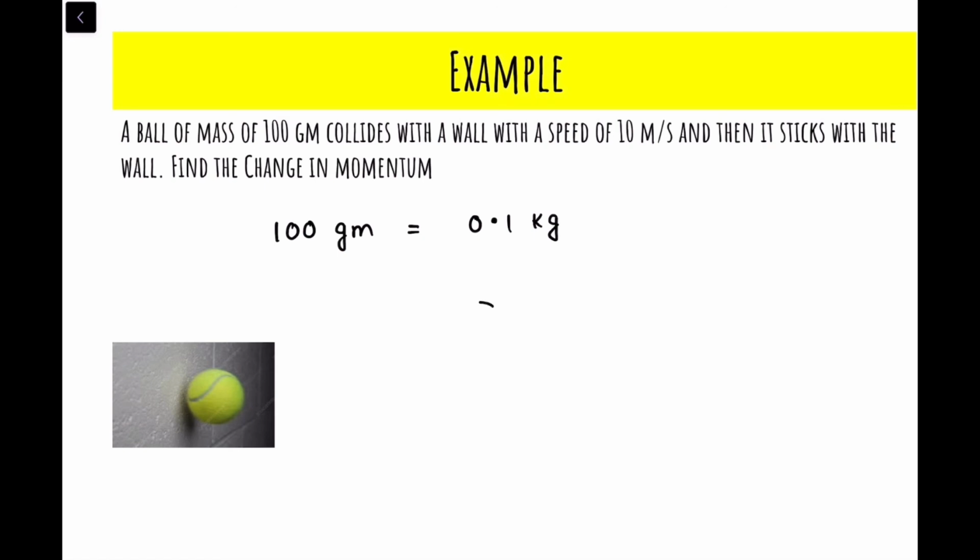Suppose there is a ball, and this ball was moving initially in this direction with a speed of 10 meter per second. Then it collides with the wall and sticks with the wall. So this is initial. Finally what will happen? It is colliding and sticking with the wall. Now we have to find the change in momentum.